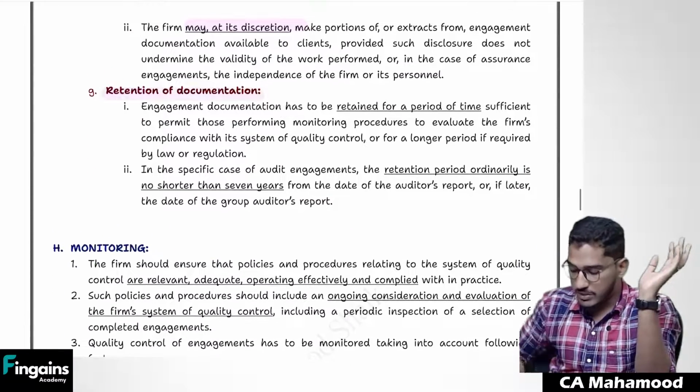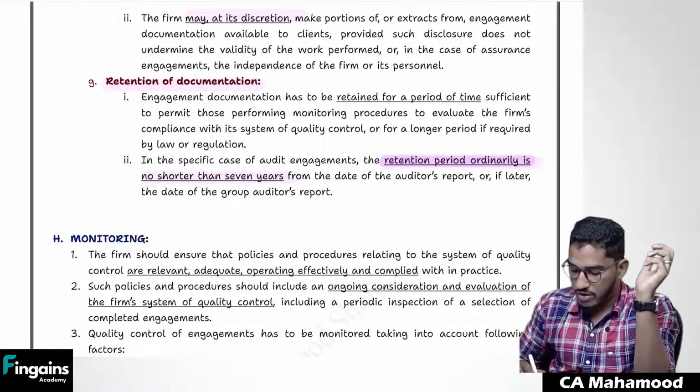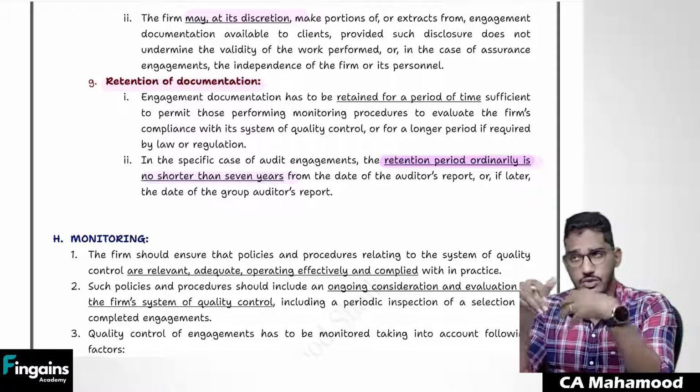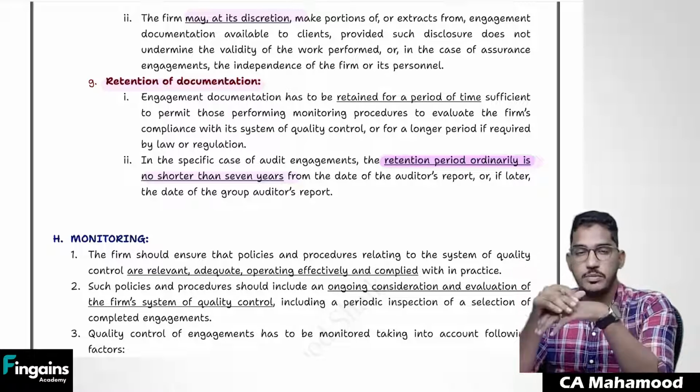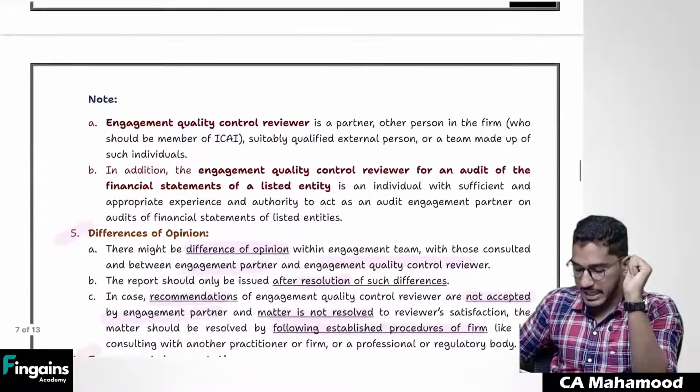And how long are those documents required to be retained? In case of audit, the documentation is required to be retained for not shorter than 7 years. So you have to retain that documentation also. You should not throw it away. You have to retain that documentation for a significant number of years. So these kinds of policies you need to have regarding engagement performance.